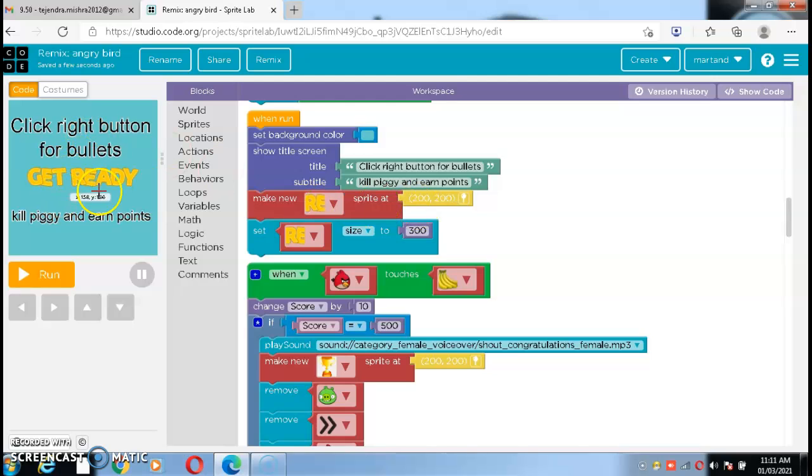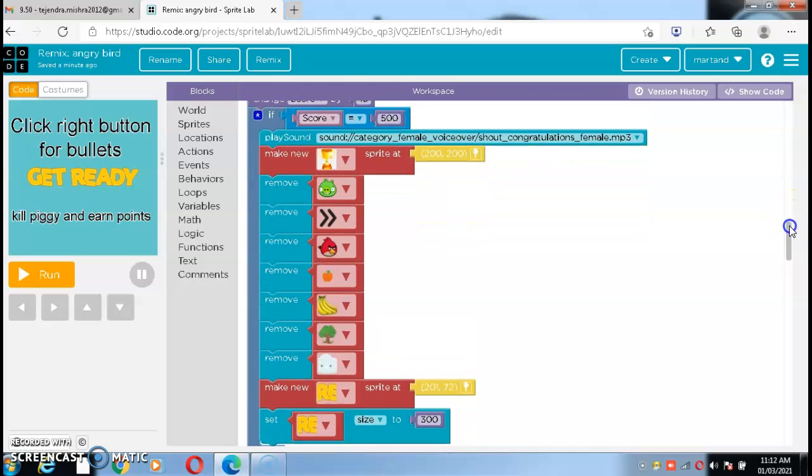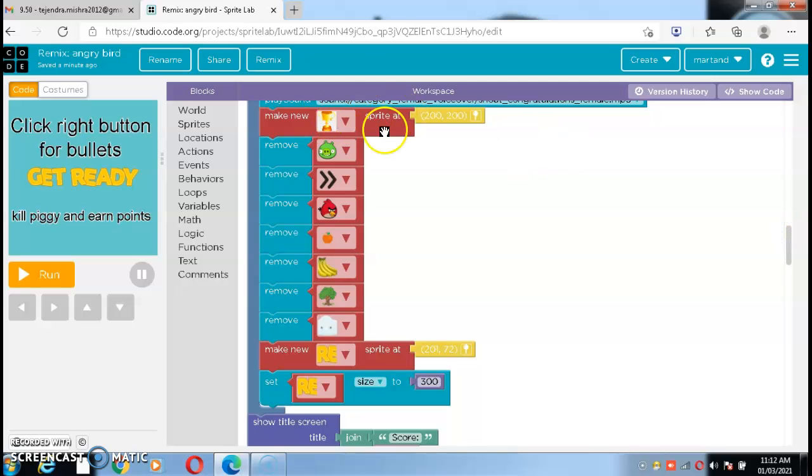Make this get ready sprite at, what is the position if we put any image in between of the workspace? That is 200 and 200. Set this get ready image size as 50. When the Angry Bird touches banana, change score by 10. If score is equal to 500, play sound female voiceover: Congratulations. Then make a new sprite at this.